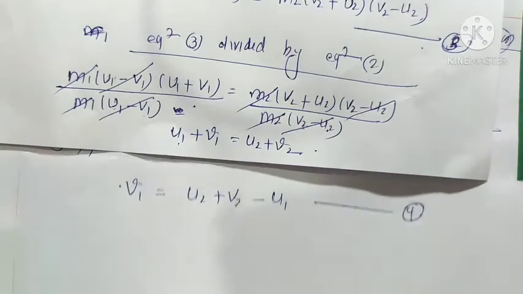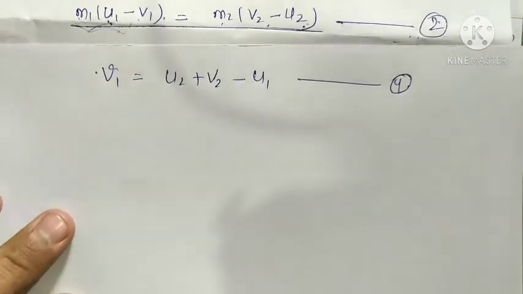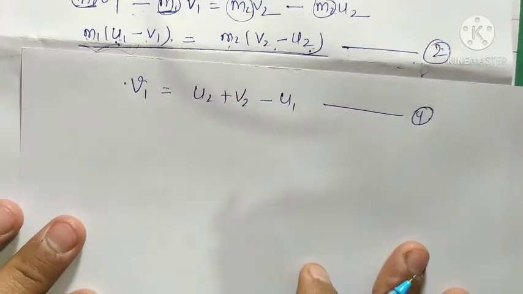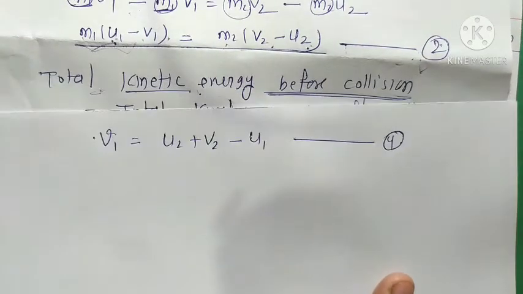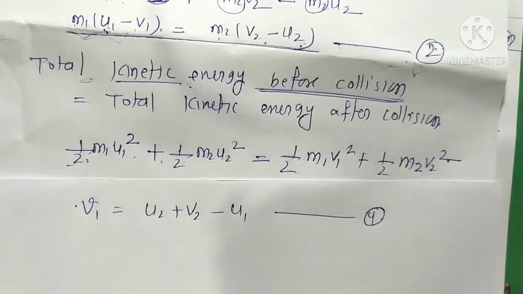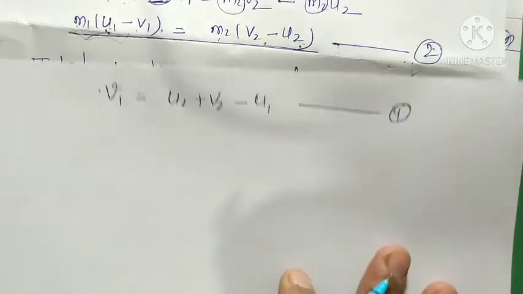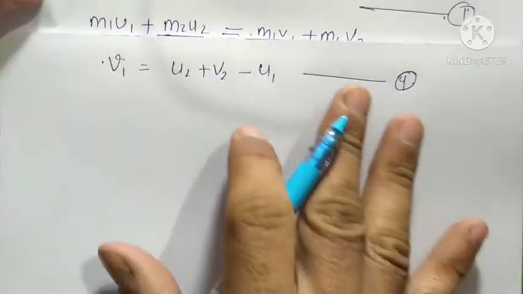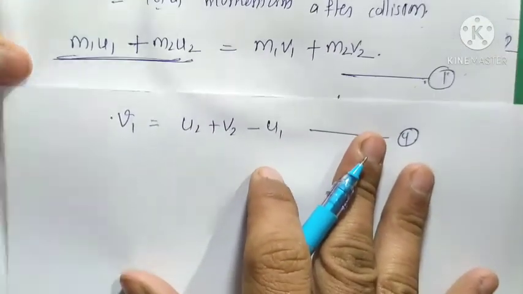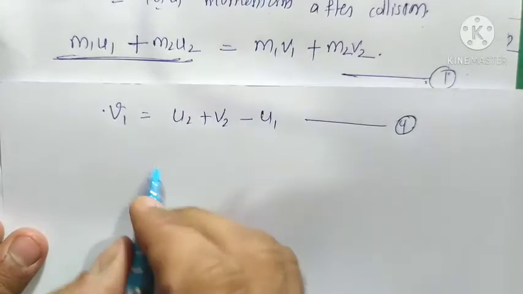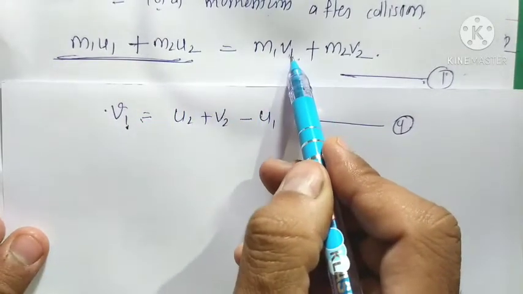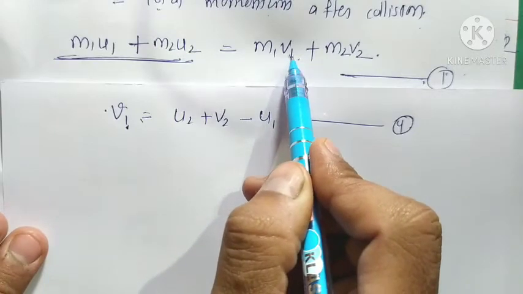Now we put this value in equation number 1. So we put this value of v1 here, and then we will get the value of v2.